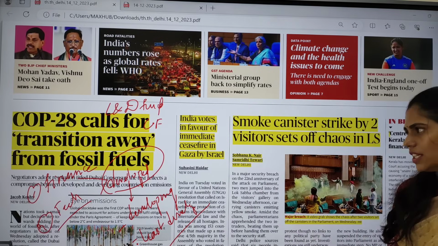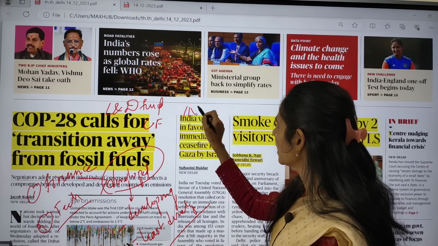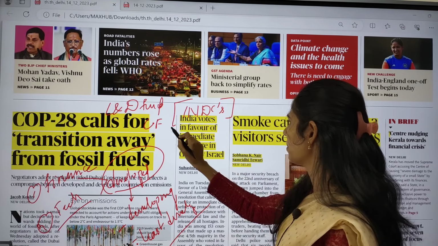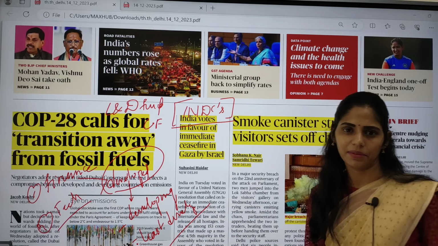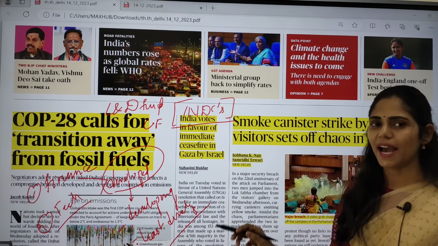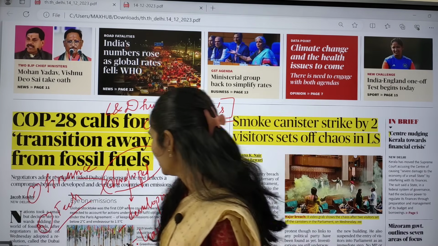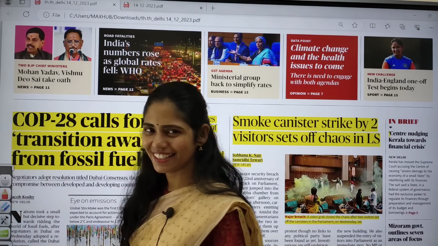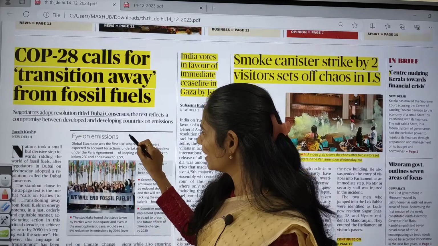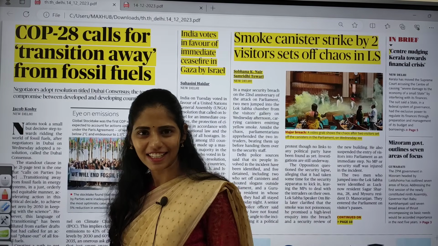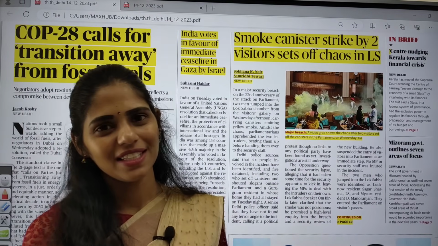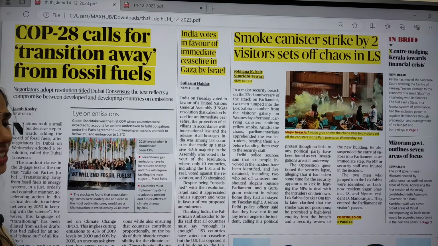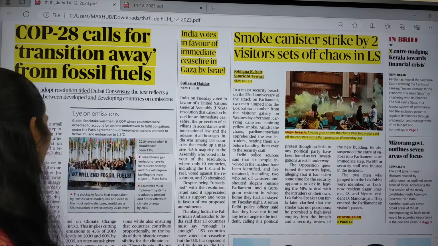And each and every country came up with these INDCs, like what steps can be taken by countries to control climate change. So all this is the background of that article. I hope you have understood at least 40%. If you have understood at least 40% of what I said, please type 1 in the comment box. Let us make this session more interactive.